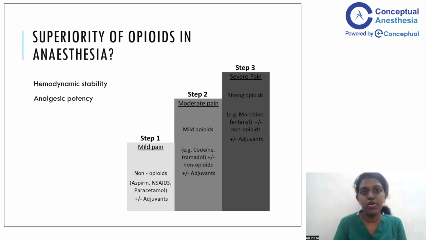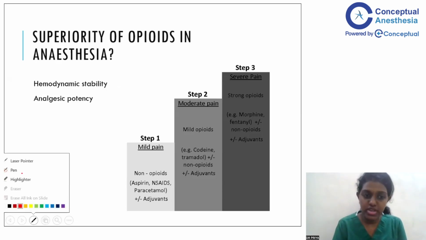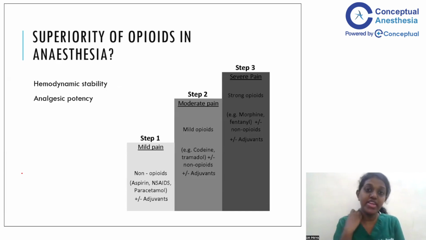So before we talk about opioid-free techniques, we'll first see why opioids hold the current place that they have in the field of anesthesia. One is because of the hemodynamic stability that they give. We all know that when compared to other induction agents, opioids are very hemodynamically stable. The cardiostable potential of the opioids is very high. Also, the analgesic potency of opioids is proven to be superior.